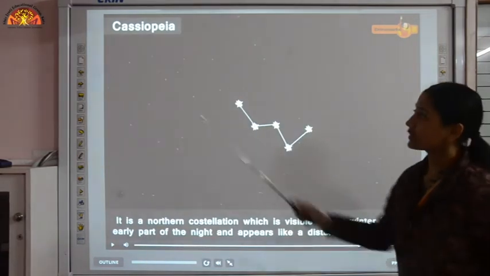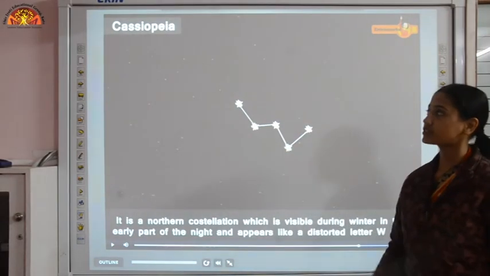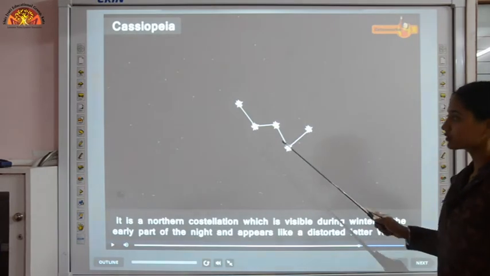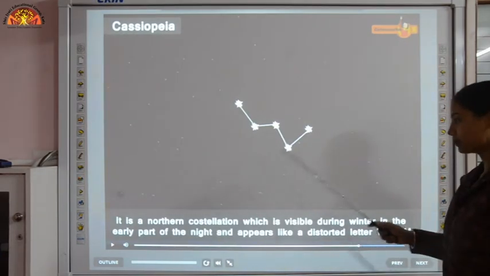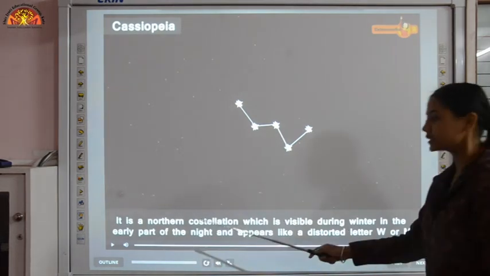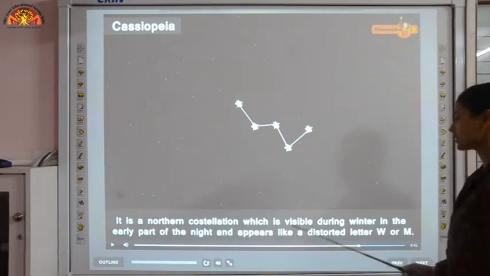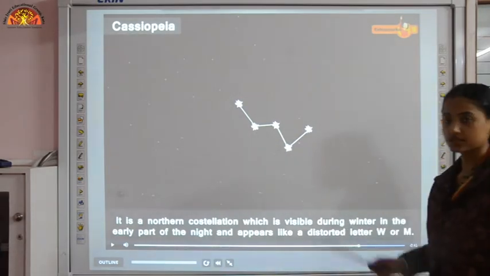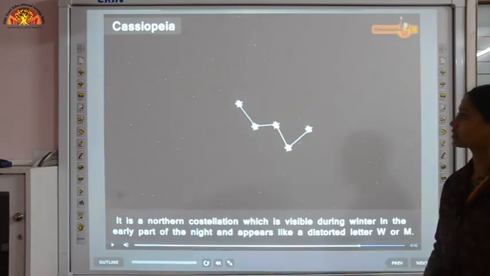The next is Cassiopeia. This constellation is named after an Egyptian queen, and it looks like the letter W or M. It is a northern constellation which is visible during winter in the early part of the night and appears like a distorted letter W or M. It is a group of 5 stars.